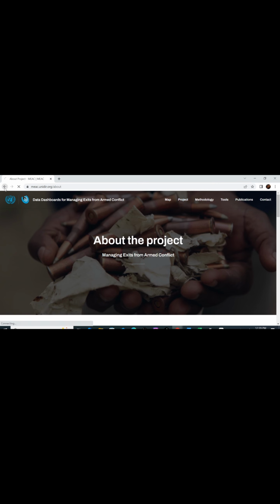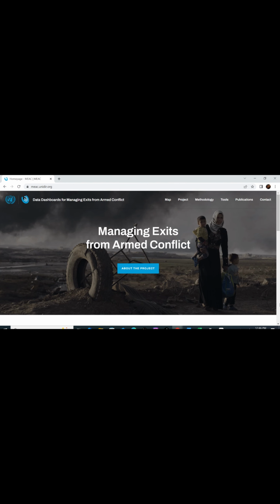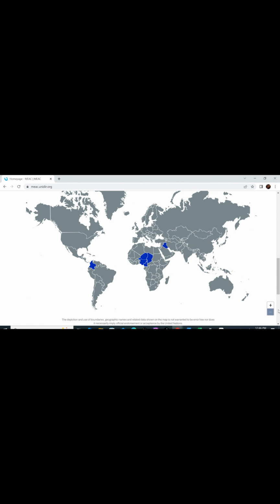So you go to map, you click on map. That's to use the website. So yeah, you can see the countries that are available here. There's Niger, which I think is not yet available in the dashboard.